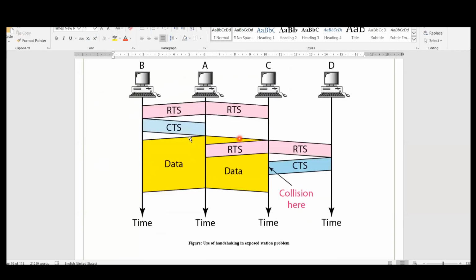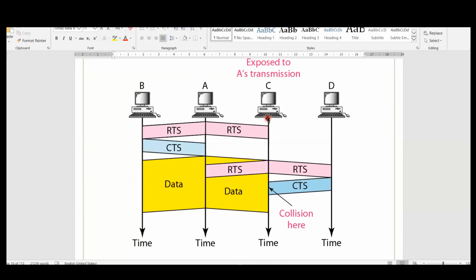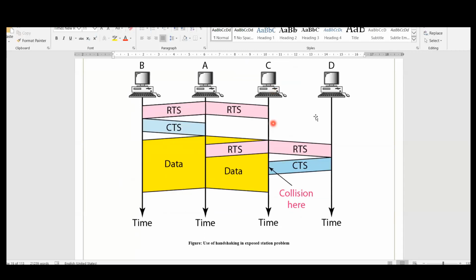This CTS is not received by C. You can see here. Once CTS is received by A, A starts communicating the data completely. But C initially has received RTS, and it waits for some time. There is no CTS being broadcasted here. So after timeout, C thinks that this channel is free and it can use it. Therefore, C wants to send the data to D, so C starts sending the request to send, RTS, to D.